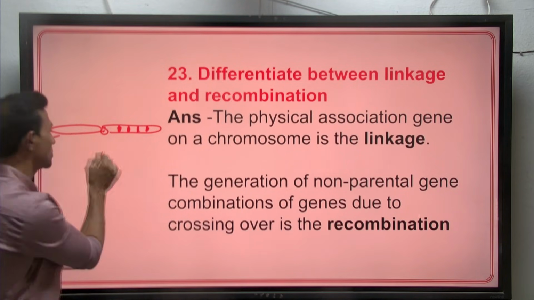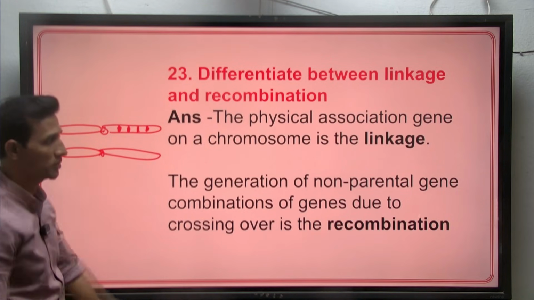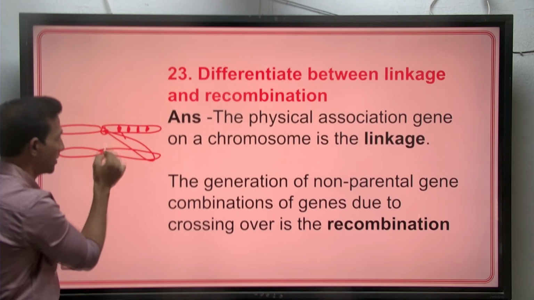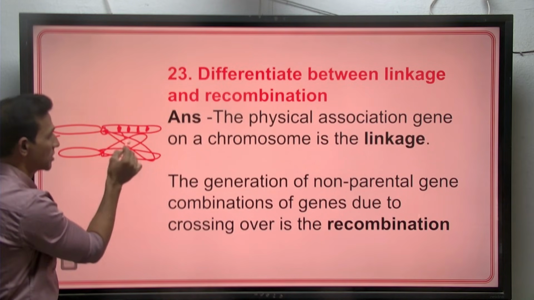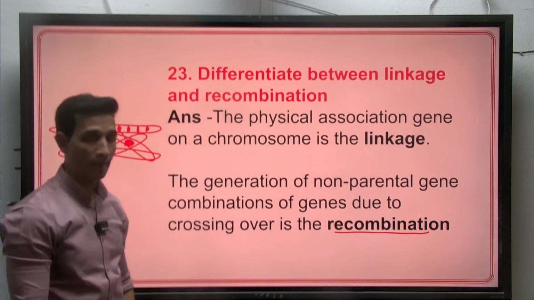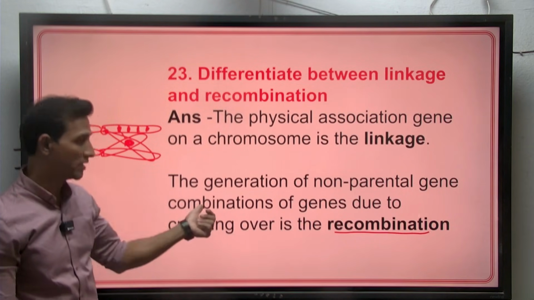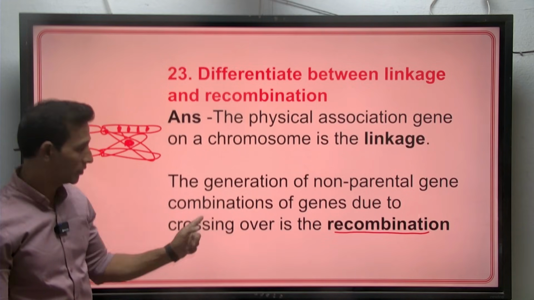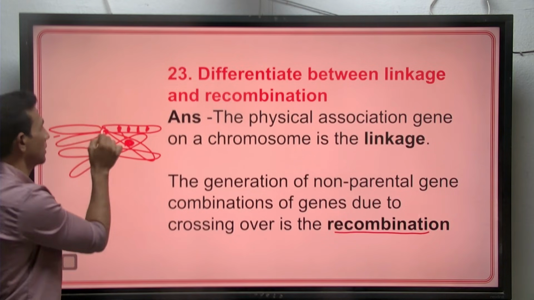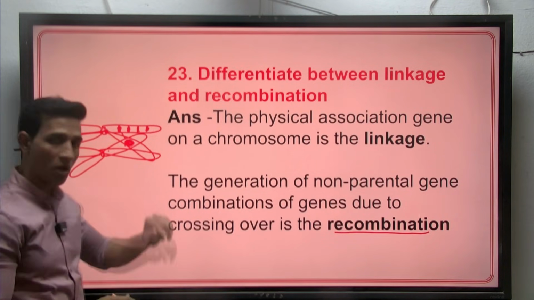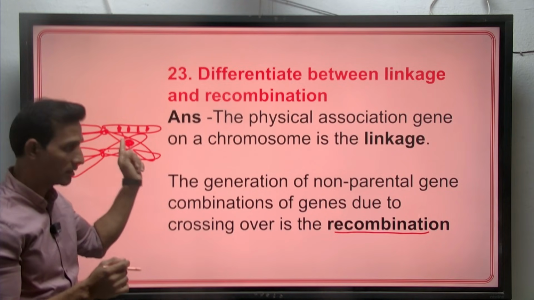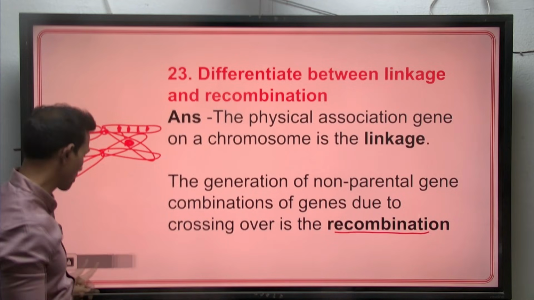Recombination is when there are 2 parental chromosomes, and there will be crossing over during meiosis, where there is exchange of genetic material. This process is called recombination, the generation of non-parental combinations of genes due to crossing over. The parental chromosomes overlap on each other, and there is a point called chiasmata where crossing over takes place, and that is called recombination.